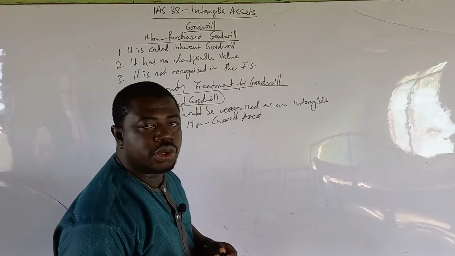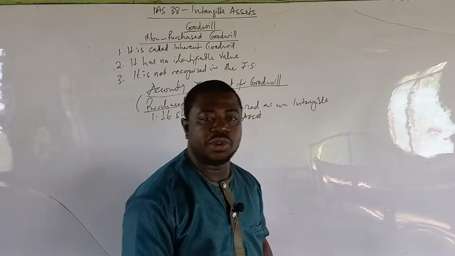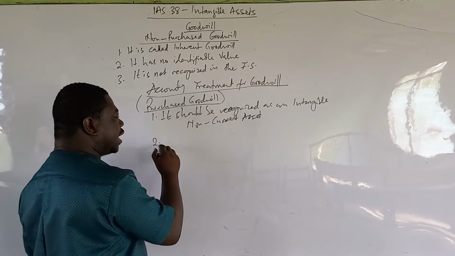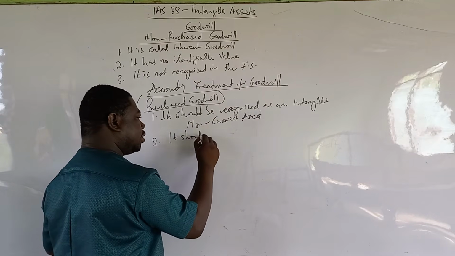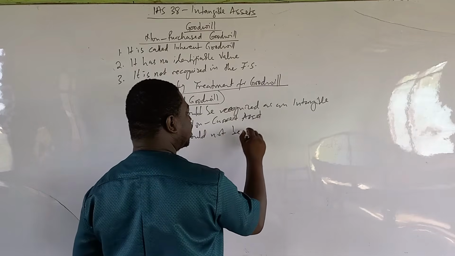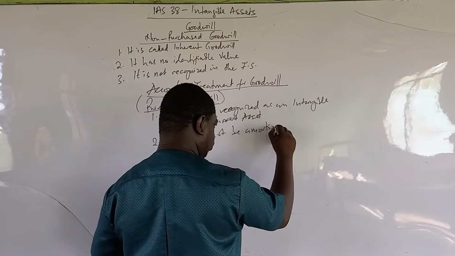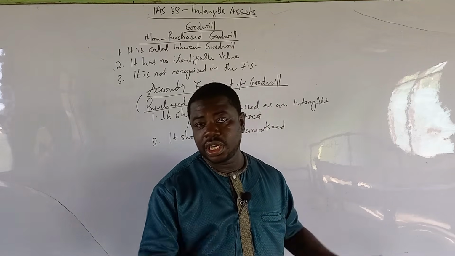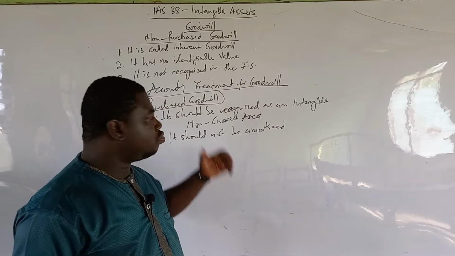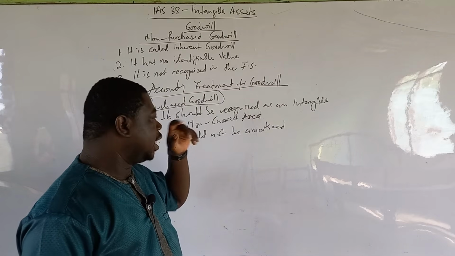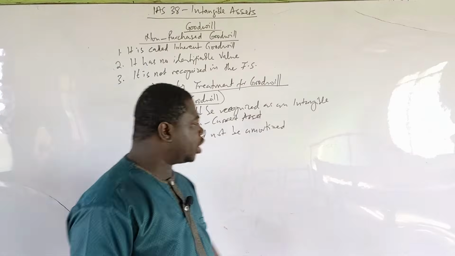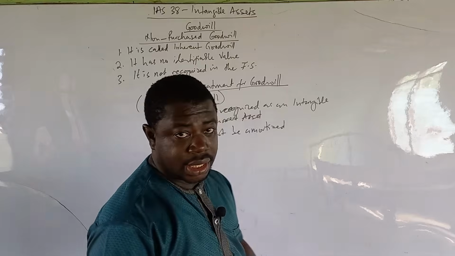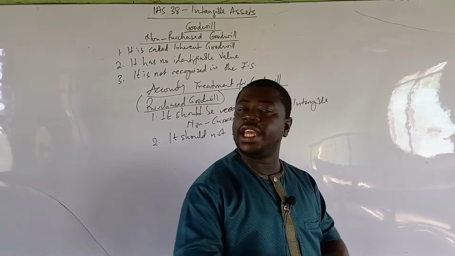So purchased goodwill will be recognized as an intangible non-current asset. That is the first instruction. Now the second one is that it should not be amortized. Very, very important. We all know that the fall in value of an intangible non-current asset is called amortization. So yes, once it's an intangible asset, it should have been subject to amortization. But the standard says that purchased goodwill should not be amortized. And so we don't touch it. It doesn't fall in value.